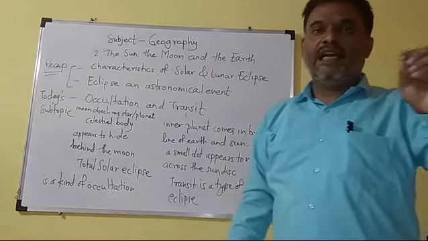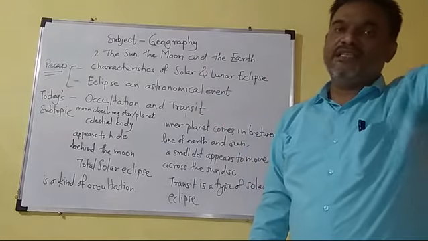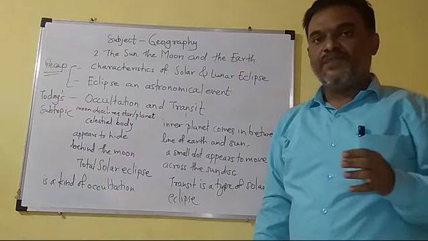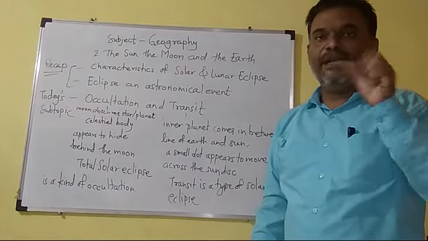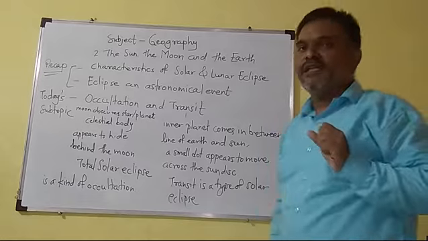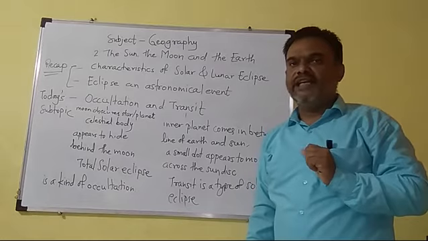Now, the next point is that we studied eclipse as an astronomical event. Eclipse is purely an astronomical event. It takes place in space, in the sky, when the three celestial bodies come in specific position. Then eclipses take place, solar eclipse or lunar eclipse.